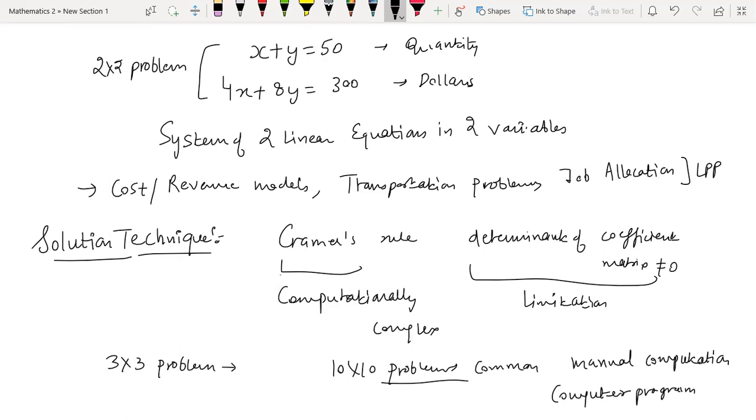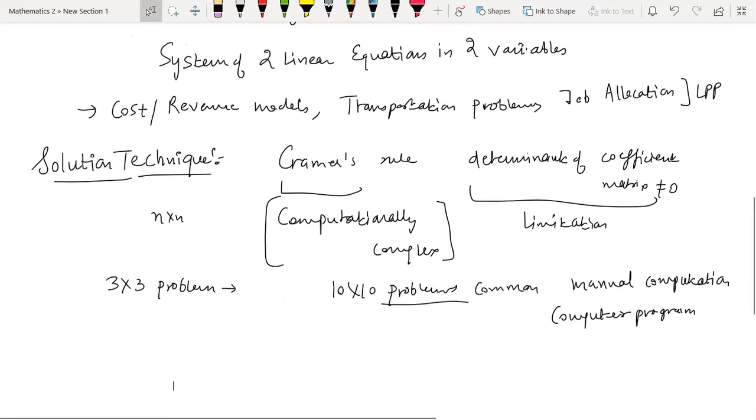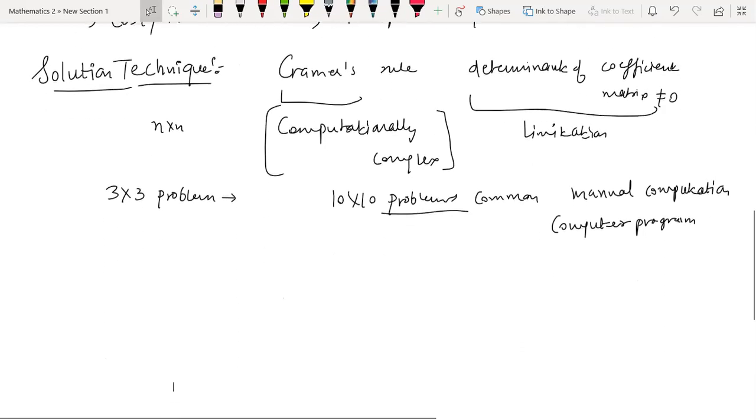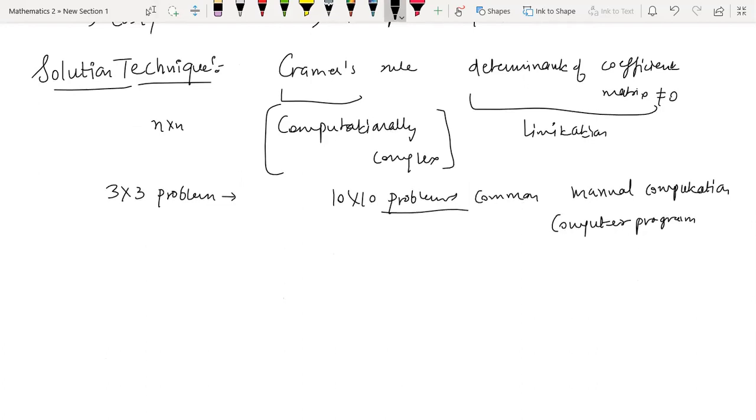So from that perspective, I told you that if you try to make a code for Cramer's rule for a general n cross n problem, it's going to be computationally expensive. So these are the limitations of it, and that's why we need some better technique to solve these systems of equations. So the technique which we are going to learn is Gauss elimination. In fact, one of you mentioned this elimination. So that's why I told you that you might already know this technique, but now we will be doing it in a formal strategic setting.